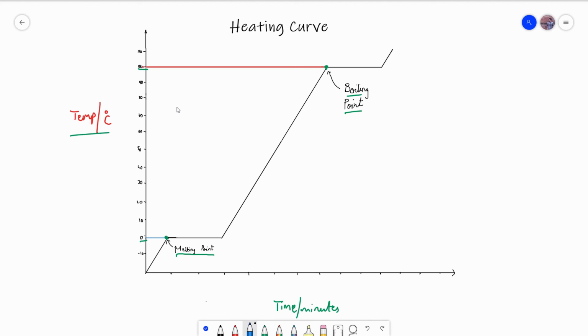Now this means if there are any impurities, it will make the boiling point and melting point of the substance waver a little bit. So for example, if you take normal tap water and then boil it, you will see that its boiling point is not exactly 100 degrees Celsius. It's going to be around 98 or 101. It's not going to be exact, which means that the boiling point of that particular water sample has been changed a little bit because of impurities present in the solution.